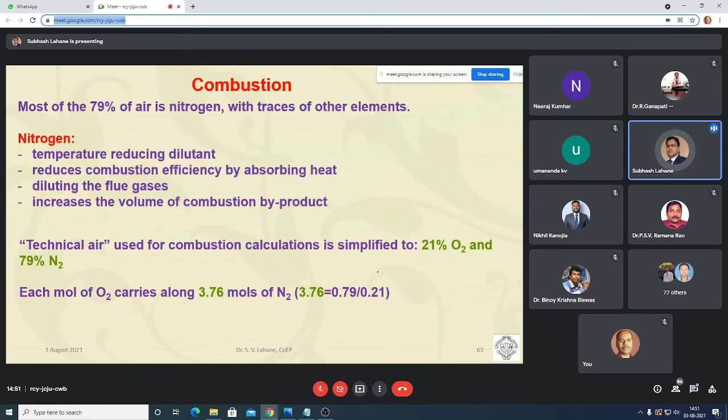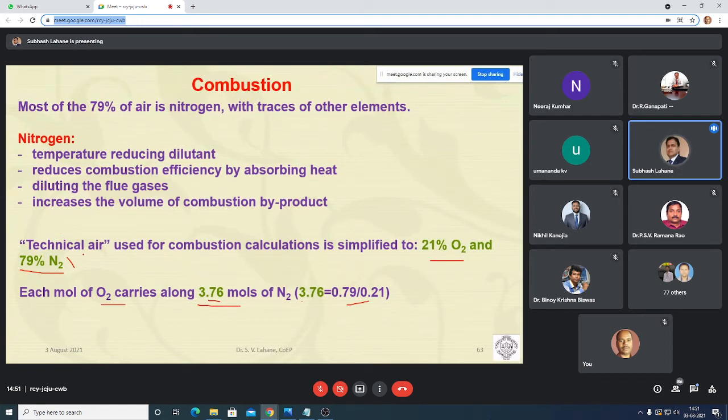And this 21%, I already told you that in the atmosphere there is 21% oxygen and 79% nitrogen. So this 21% O2 and 79% nitrogen is called technical air. In this technical air, each mole of O2 carries 3.76 moles of nitrogen. How does this 3.76 come? 79% divided by 21, so this comes to 3.76. So each mole of O2 carries 3.76 moles of nitrogen in the technical air.